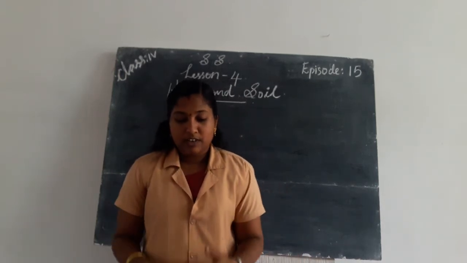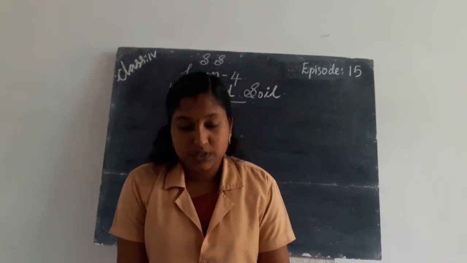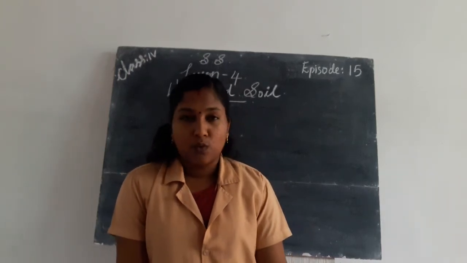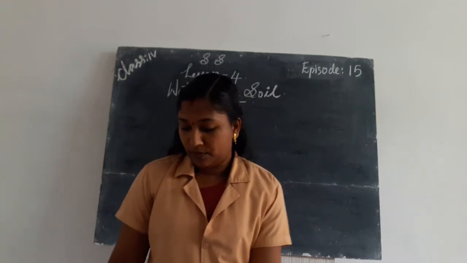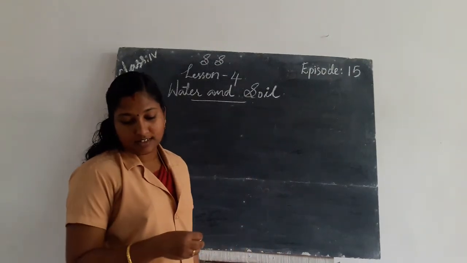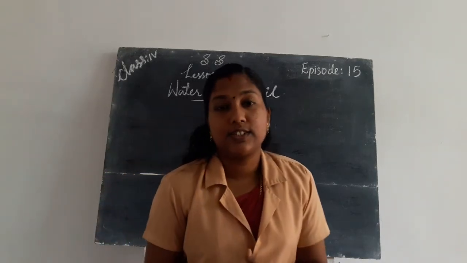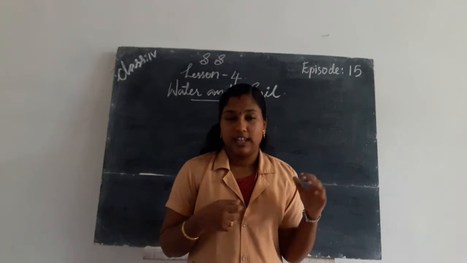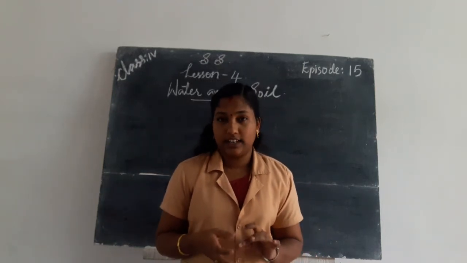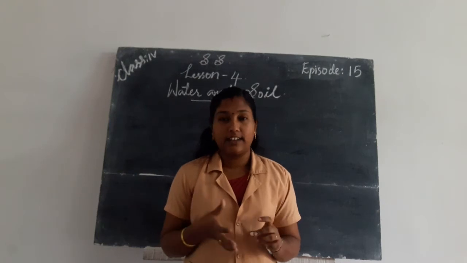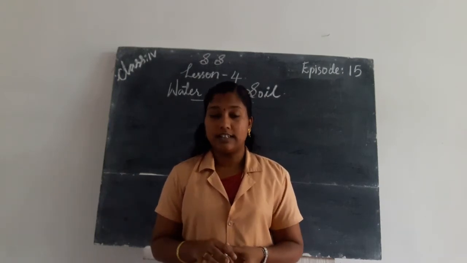Then, for what purposes do we use water? We use water for bathing, washing, cleaning and cooking food. What are the factors needed for the existence of life on the earth? Yes, water, air and sunlight. These are the factors needed for living things to survive on earth.